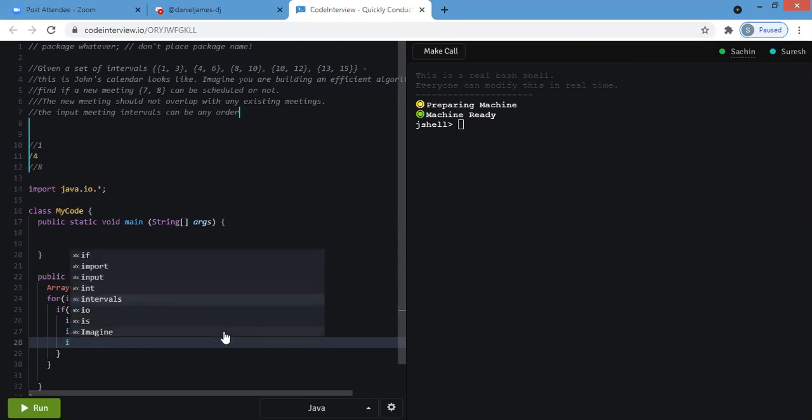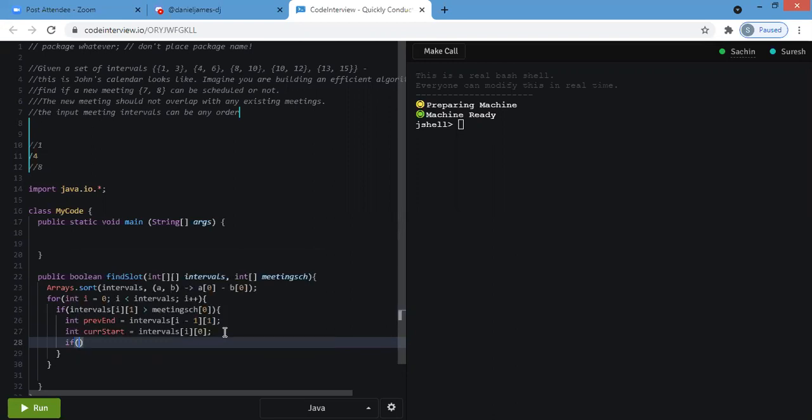Now we can check if, like 6, now the interval is 6 to 8. We have 8 minus 6 to 8, and the meeting that we need to schedule is from 7 to 8, right? So can we schedule this meeting in this interval 6 to 8 that we need to check now?